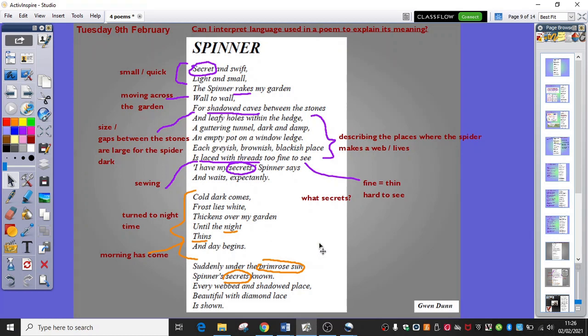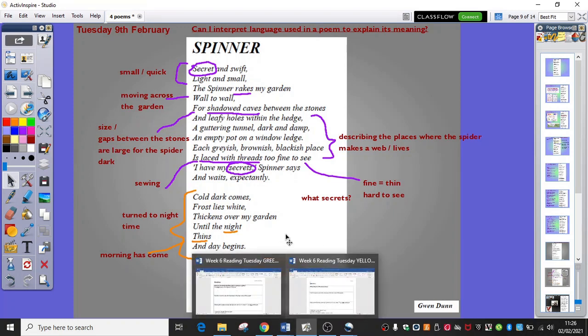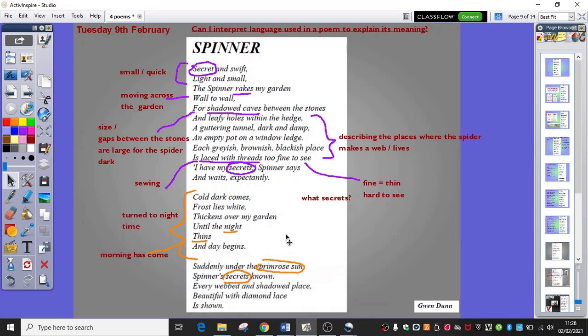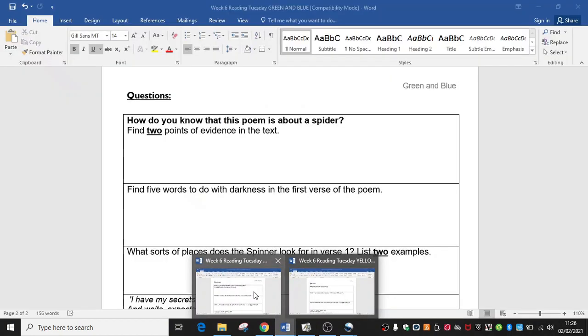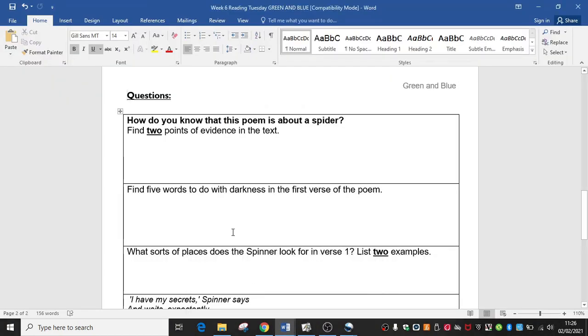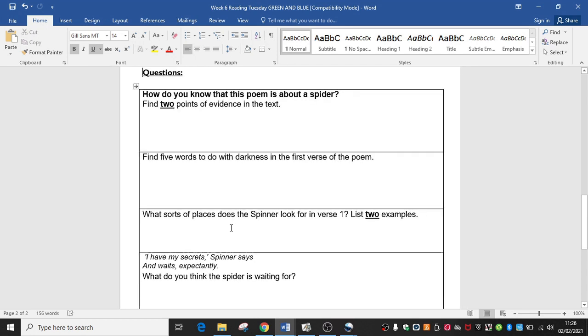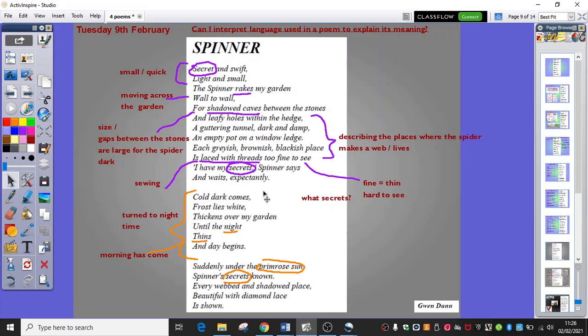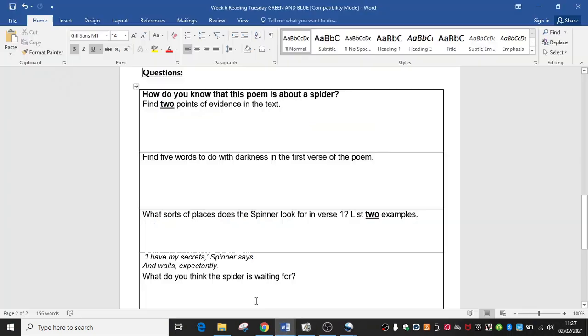So now we've done our read aloud, think aloud activity, what I'd like you to do is go to the questions that I've asked you, and I will go through those with you now. So green and blue group, you have a few questions here to look at. How do you know this poem is about a spider? Well, I've already talked a little bit about that. One thing I haven't done, and I would like you to think about, is the word spinner. We haven't actually talked about the title here. Why is it called a spinner? That might help you to explain your answer.